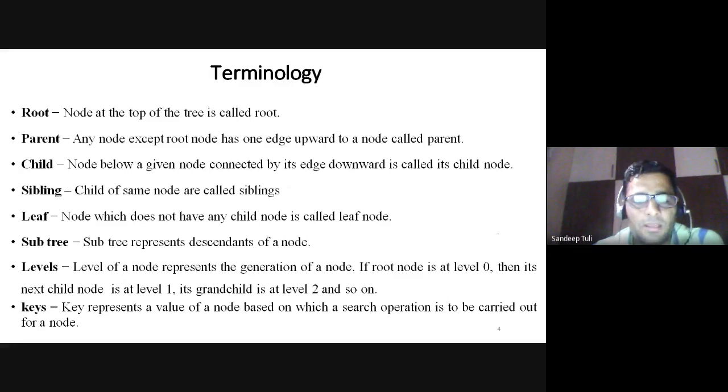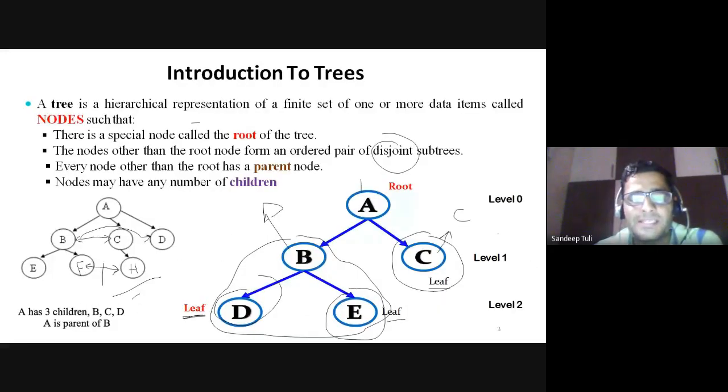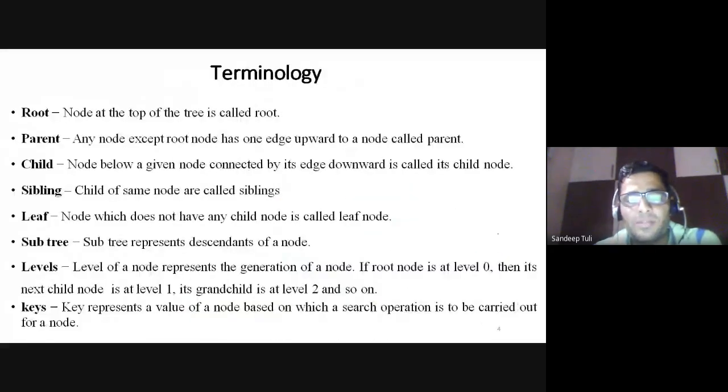Okay. Now keys. Keys represent the value of a node. Like in that, A is a key, B is a key, C is a key. It is a particular value that is being stored into that particular node.